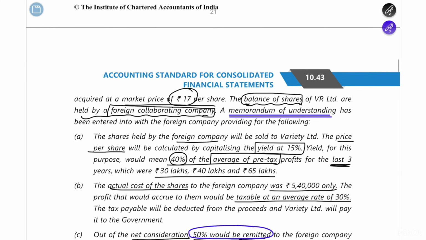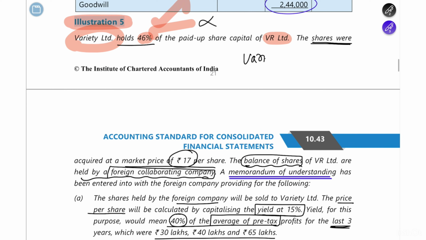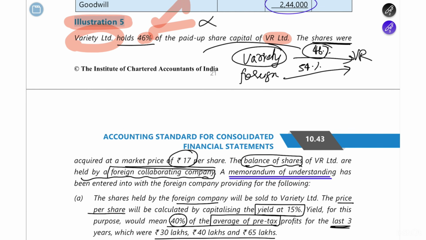So here there is Variety, and there is VR. Variety is holding around 46% shares in VR, and there is a foreign party which is holding the rest of it. So how much is the rest? It is 100 minus 46, which is 54% in VR. And when Variety Limited acquired this 46%, it acquired at a share price of 17 rupees per share.